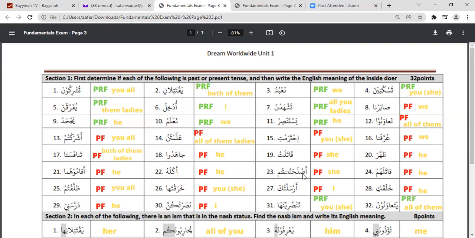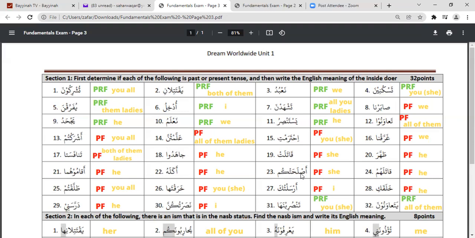Now over here, aslahatkum. If we just look at the word, we can see that this kum is the attached pronoun. We will not consider this, and this is aslahat. Aslahat sounds familiar because it rhymes with nasarat.